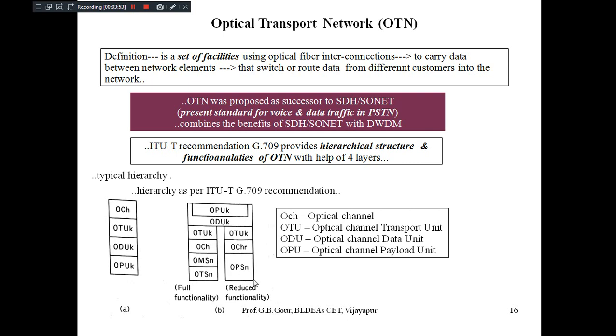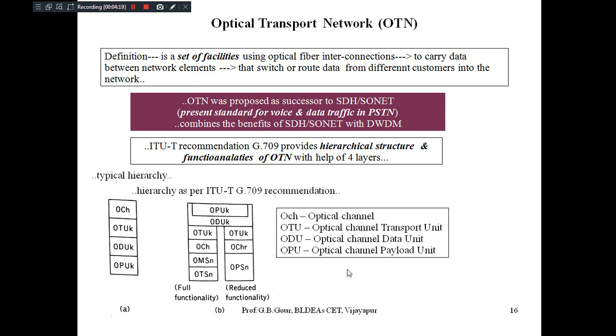Reduced functionality you get on the other pillar: here you have only optical channel for transport, and another one for some other purpose, optical channel for retransmission and optical channel for the payload. Here multiplexing is not there, and OCH is not there. OCHR is there, which has some specific function. So this has reduced functionality compared to the other one.